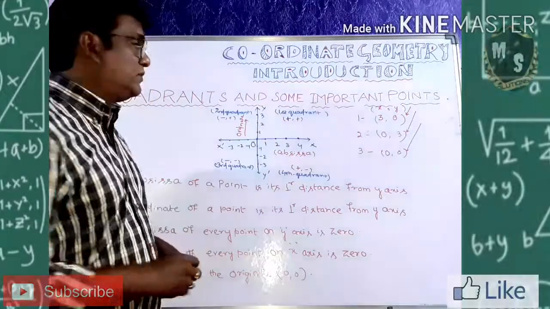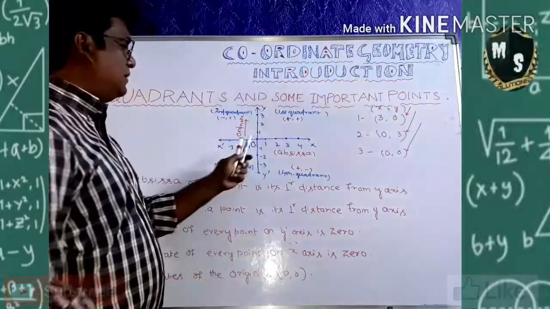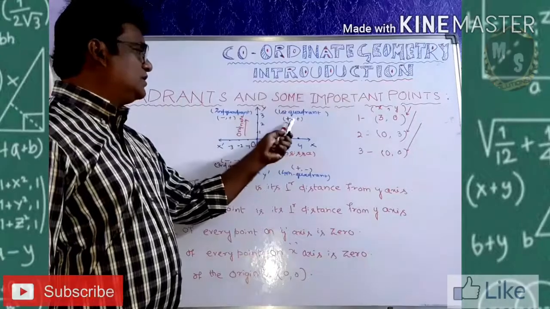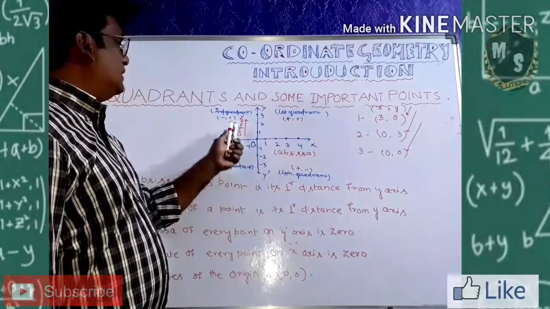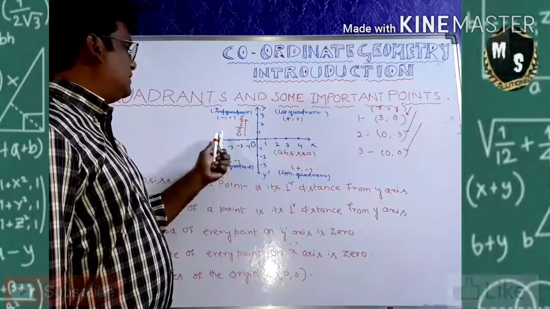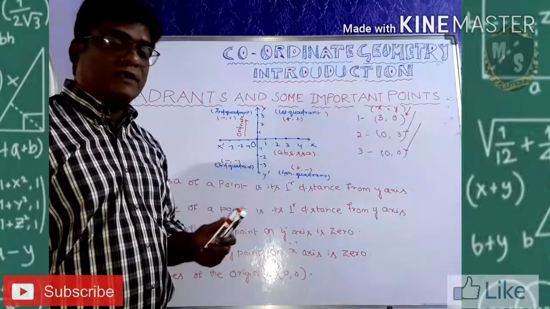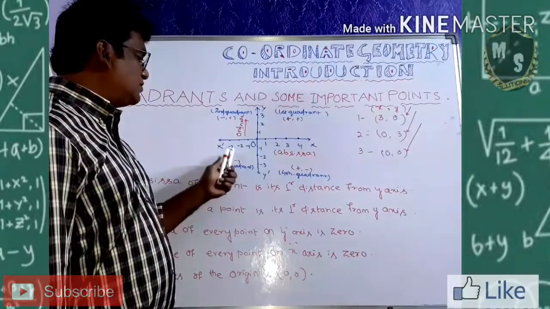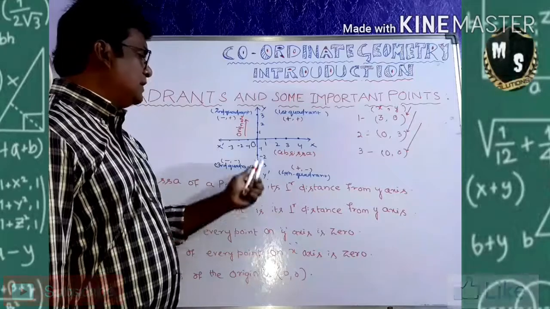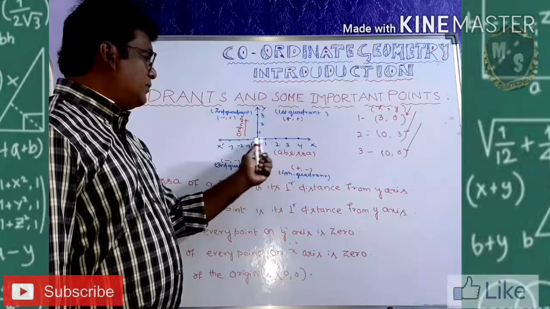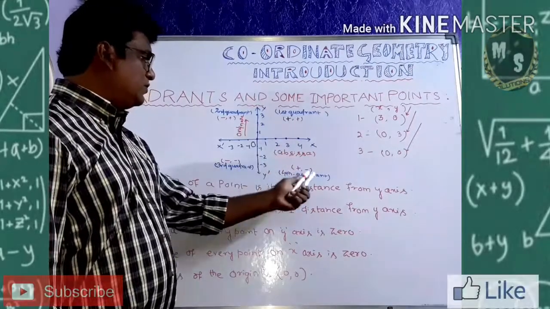The first quadrant is plus and plus. The second is x minus, y plus, so a minus plus quadrant. The third quadrant is a minus quadrant, minus minus, and the fourth quadrant is a plus and minus quadrant.